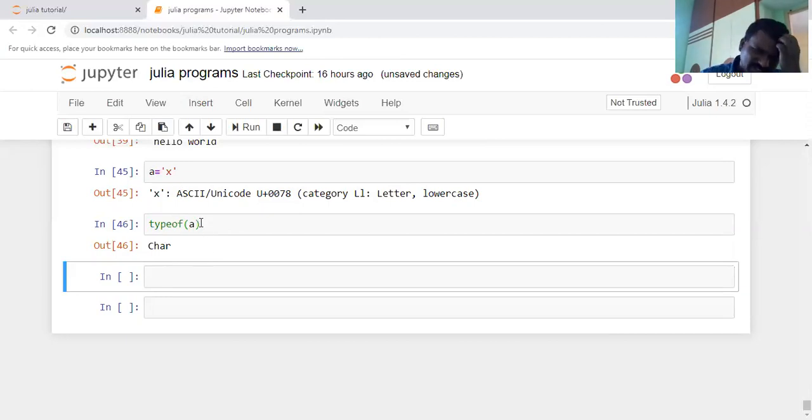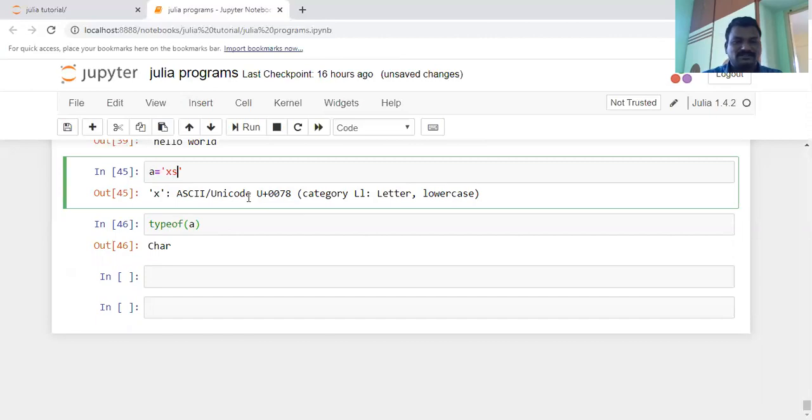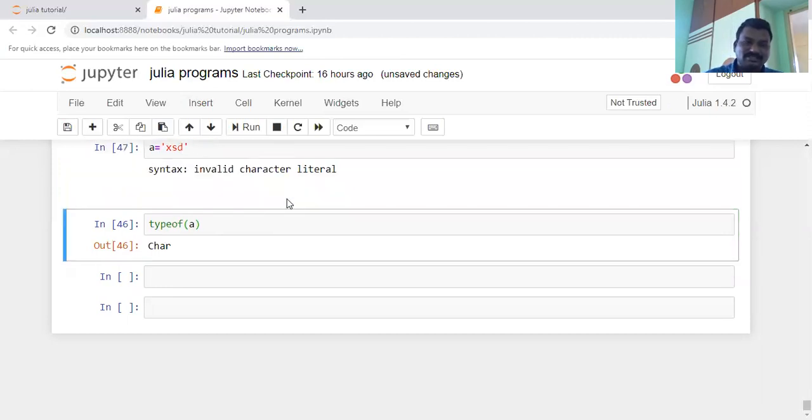Now execute this one, and the type of a is Char. If you write 'xs', that means it is a word, a sequence of characters, and that cannot be represented in single quotation marks. It gives an error: invalid character literal.